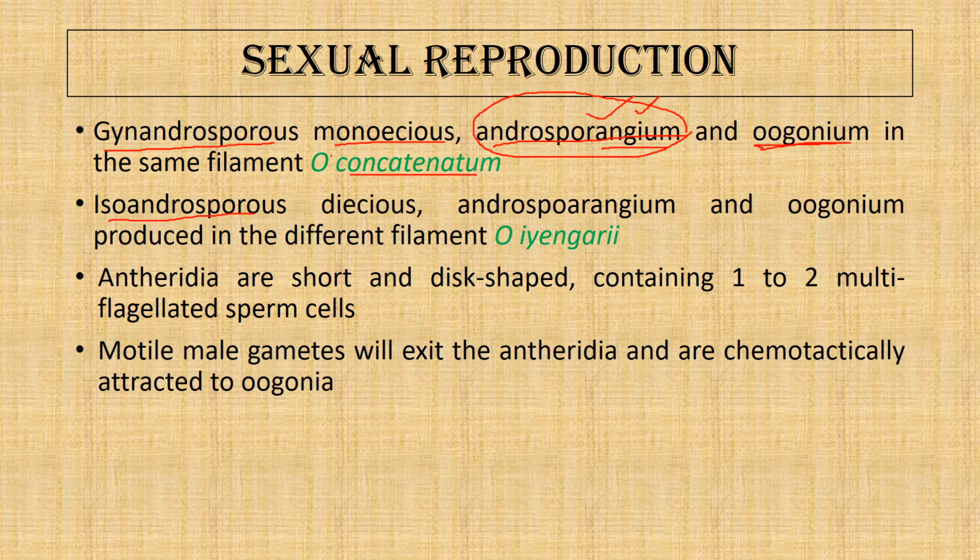And in the idioandrosporous species, it is a dioecious species where the androsporangium and the oogonium are born on different filaments.